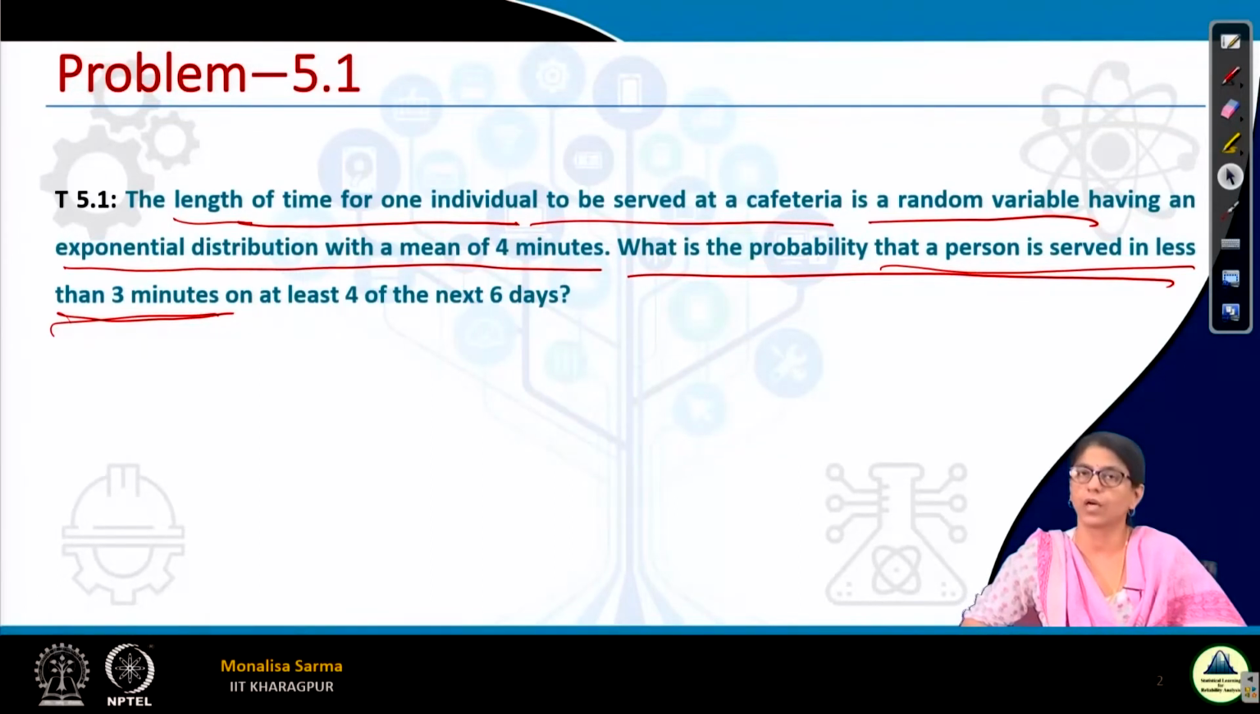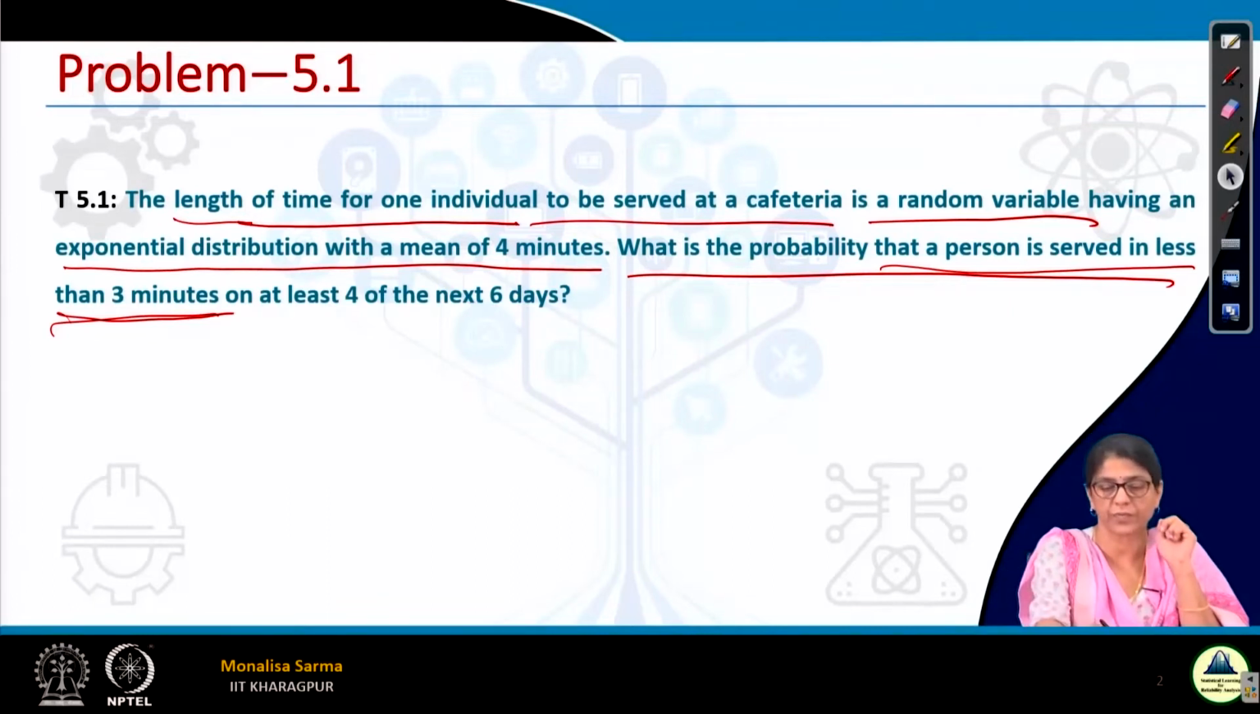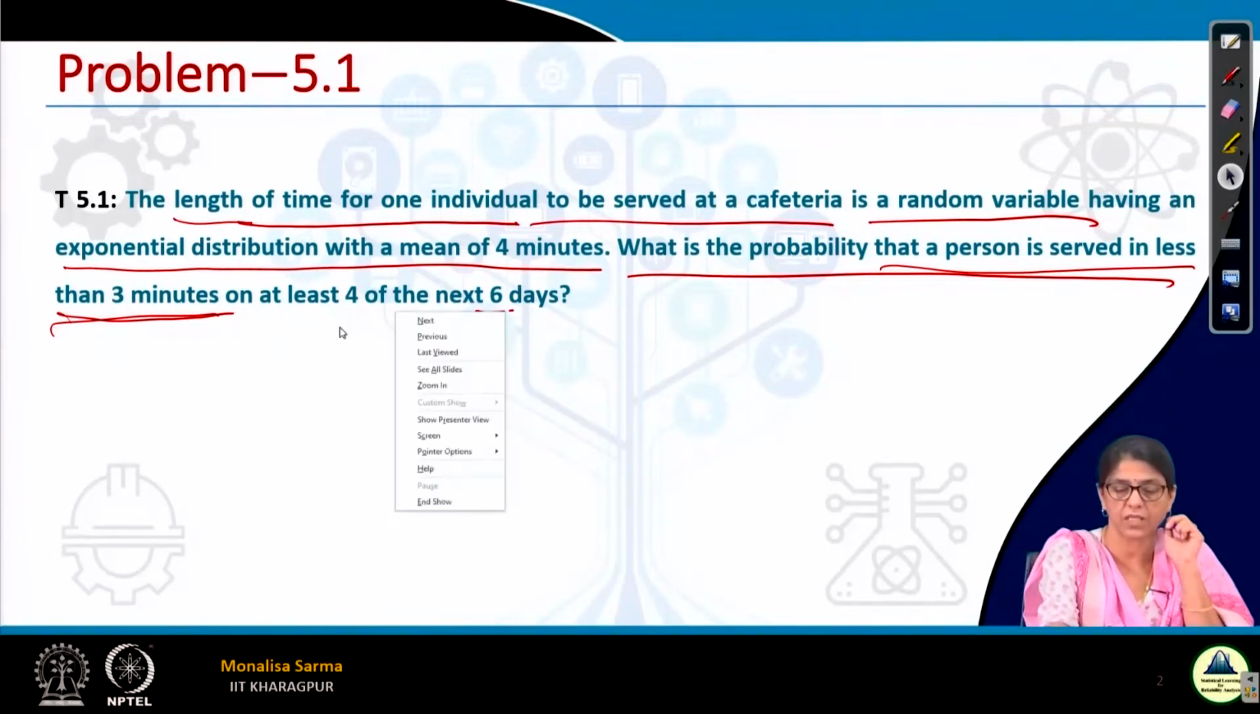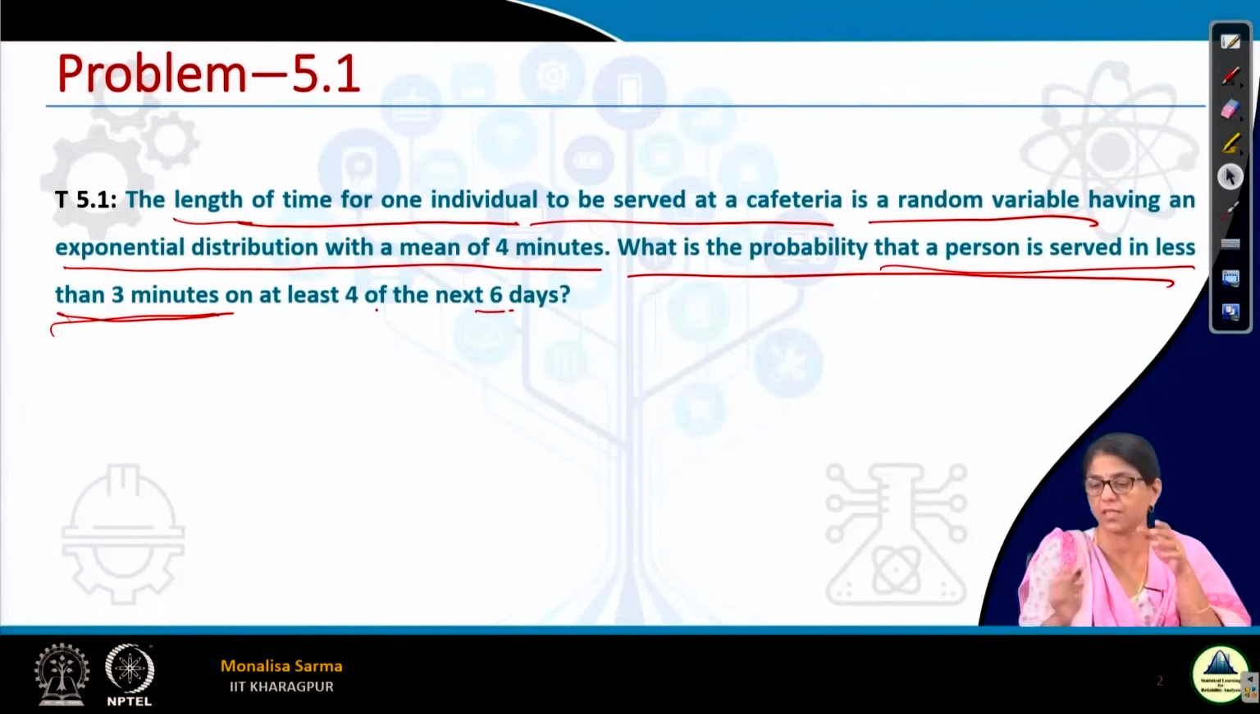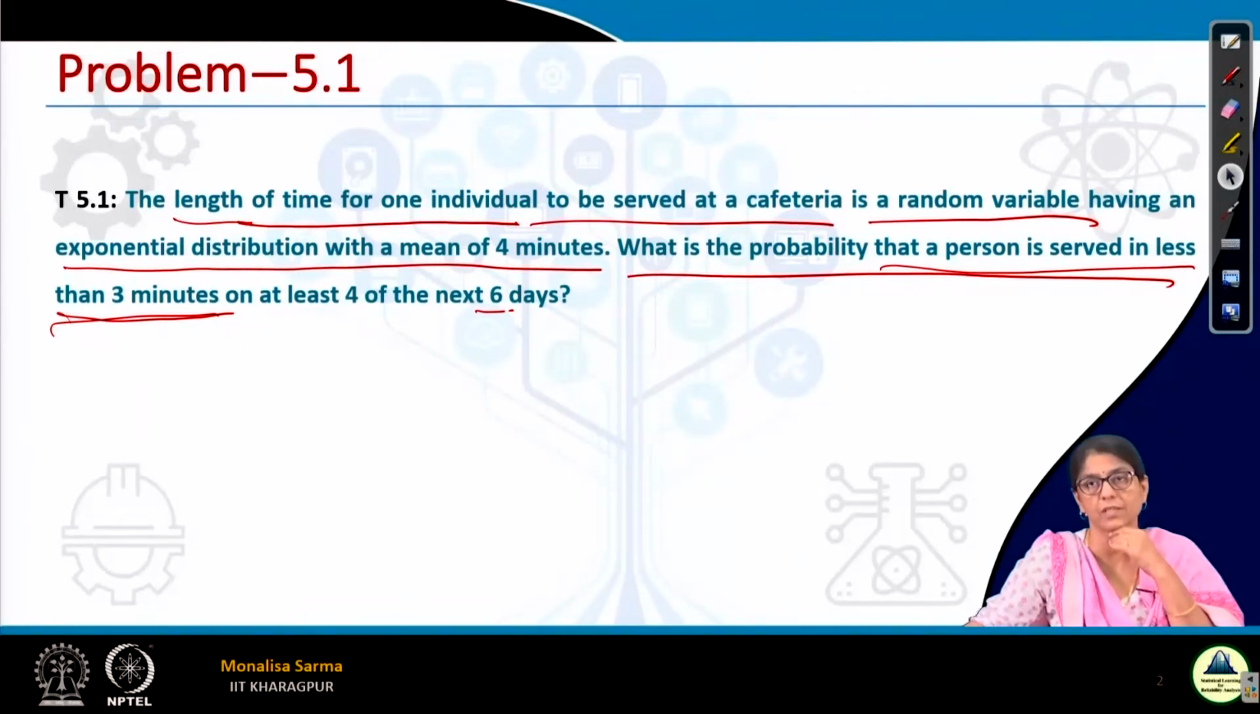Six trials, out of 6 trials 4 successes. In a binomial distribution, what are the parameters? The number of trials, the number of successes, and the probability of success. These are the 3 parameters to define a binomial distribution. So 6 is the number of trials, 4 is the number of successes, and the person being served in less than 3 minutes is the probability of success. Now, I understood the second part is a binomial distribution, so how do I get the probability of success?